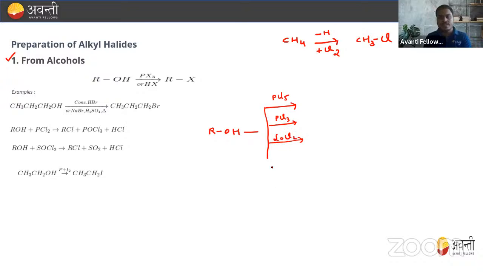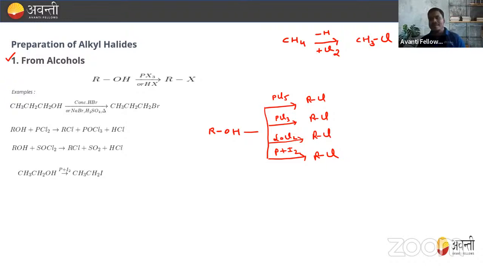Can we also say P plus I2? This also gives the alkyl halides, right? So in all of these we'll get alkyl halide, that is RCl, or RX if we take X as a halogen.